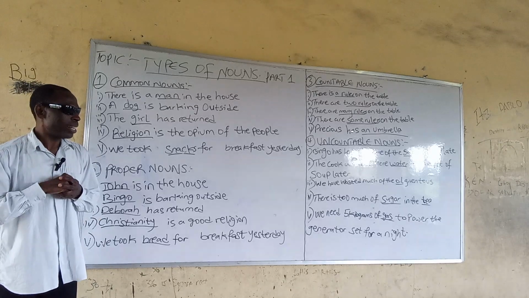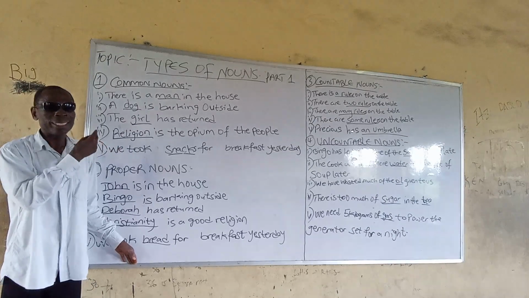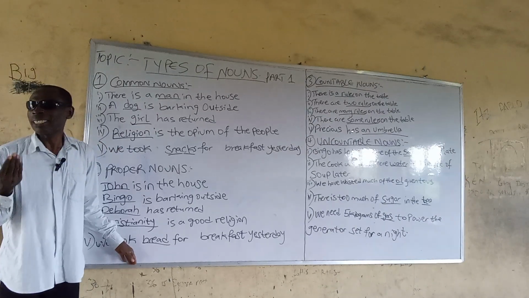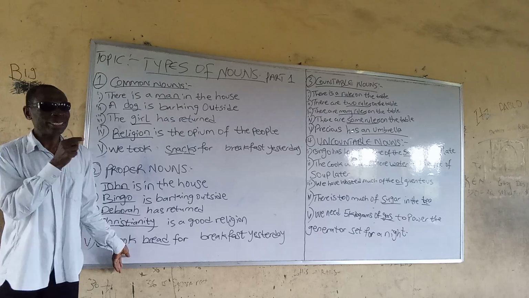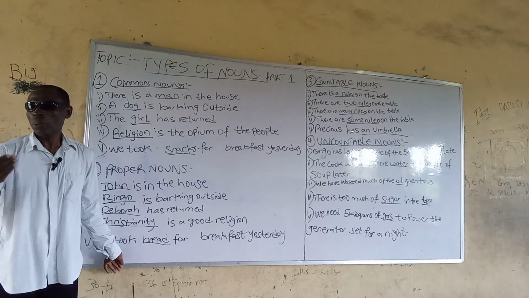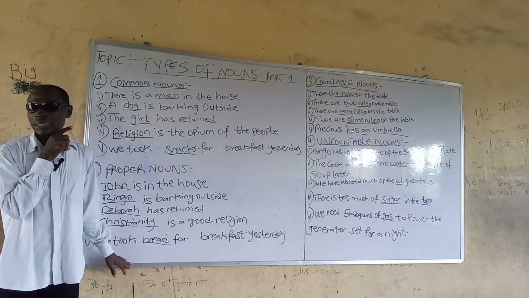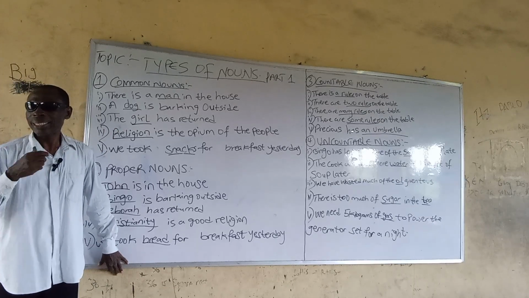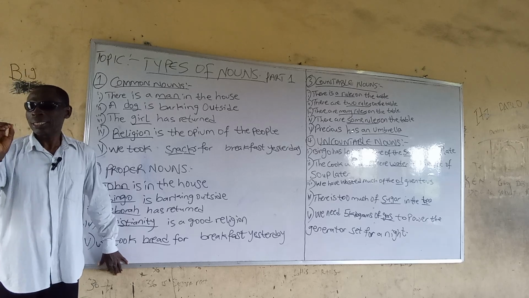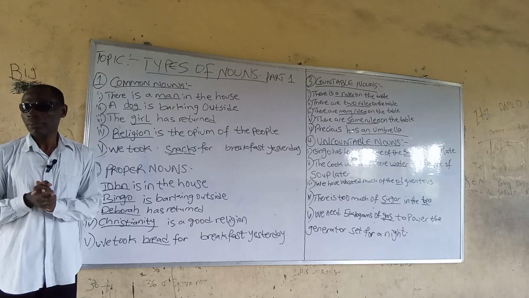The underlined words in the following sentences are examples of uncountable nouns. Sentence number 1. Bingo has licked some of the salt in the plate. The underlined word in this sentence, salt, is an uncountable noun because it is not something that can be counted.